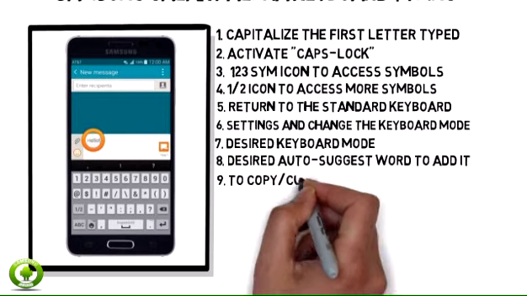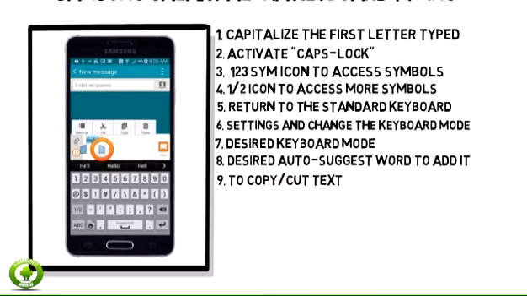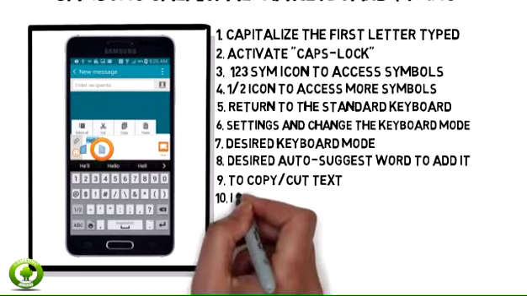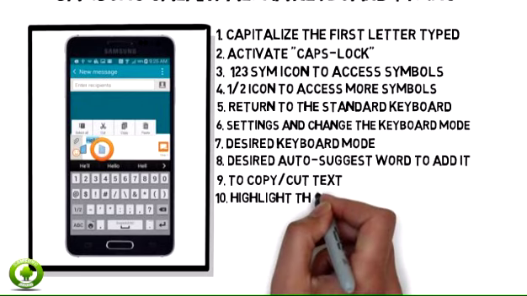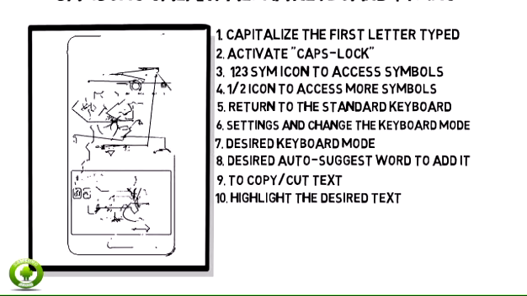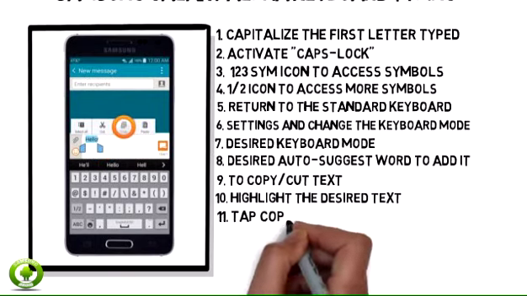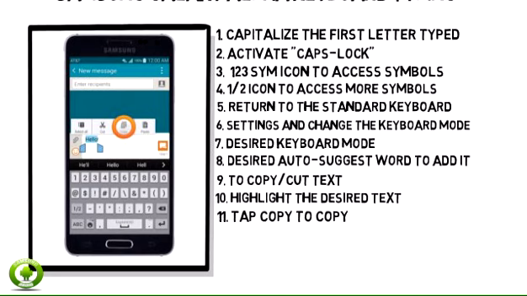9. To copy cut text, touch then hold the desired text. 10. Touch, then drag the selection bars to highlight the desired text. 11. Tap copy to copy the selected text.